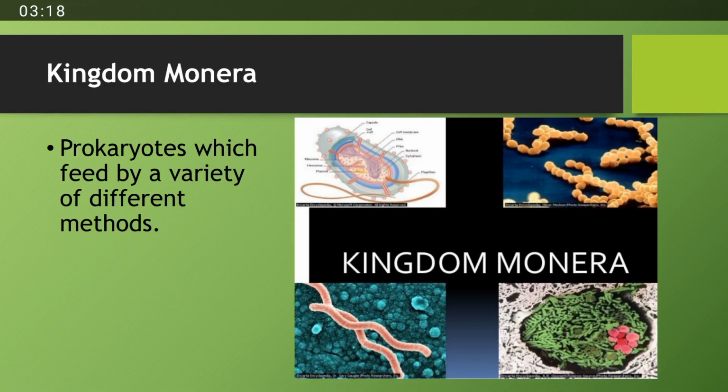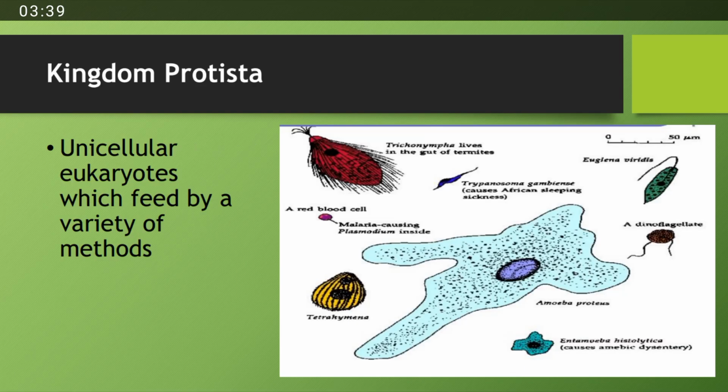The first one is Kingdom Monera. He classified all living organisms on the basis of mode of nutrition or mode of feeding, that is, how organisms take their food. All of the prokaryotes which feed by a variety of different methods were placed into the group Monera. The unicellular eukaryotes which feed by a variety of methods were placed into kingdom Protista.